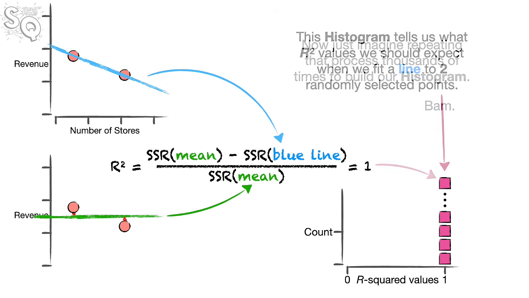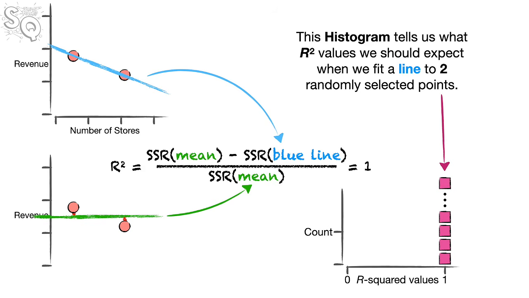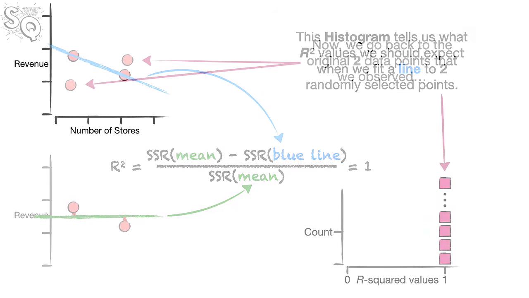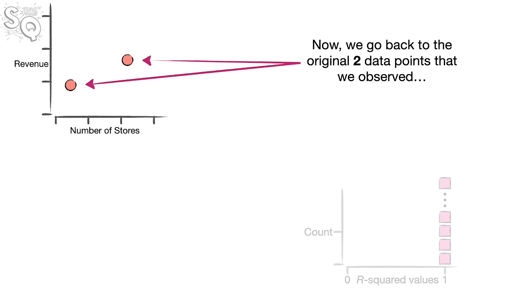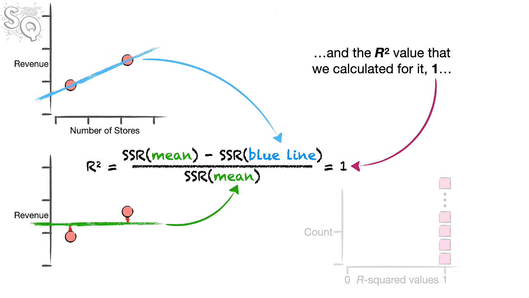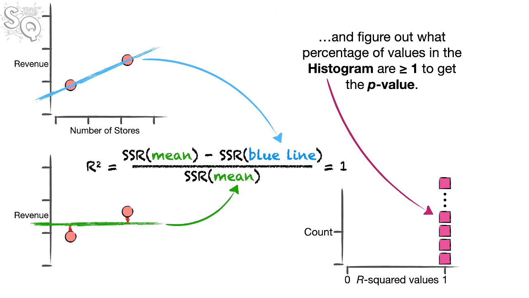Bam! This histogram tells us what r squared values we should expect when we fit a line to 2 randomly selected points. Now we go back to the original 2 data points that we observed, and the r squared value that we calculated for it, 1, and figure out what percentage of values in the histogram are greater than or equal to 1 to get the p-value.